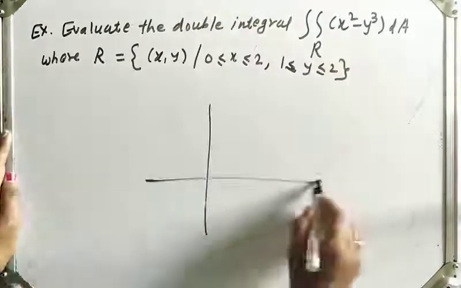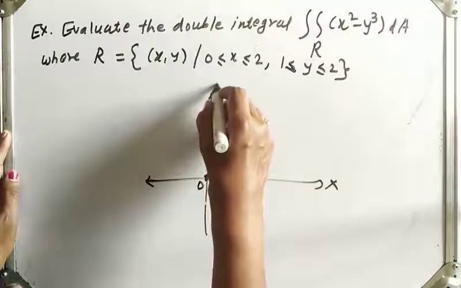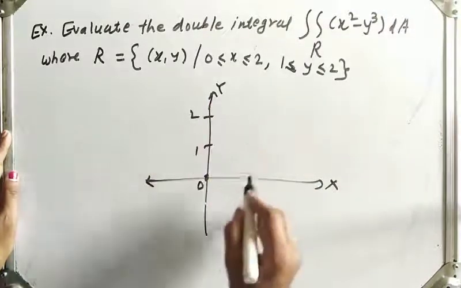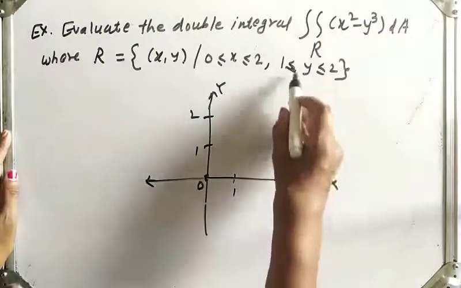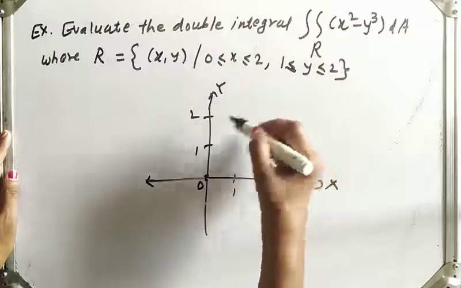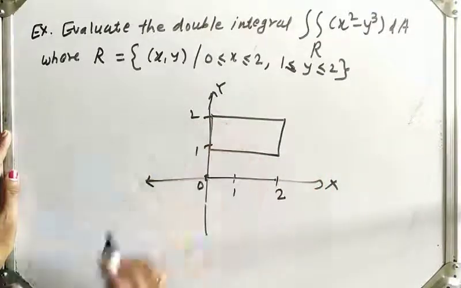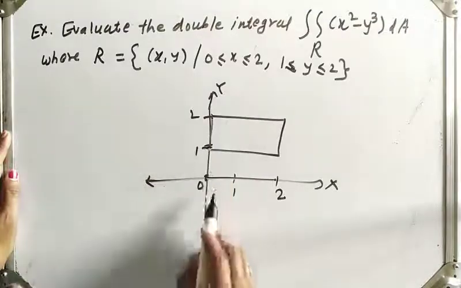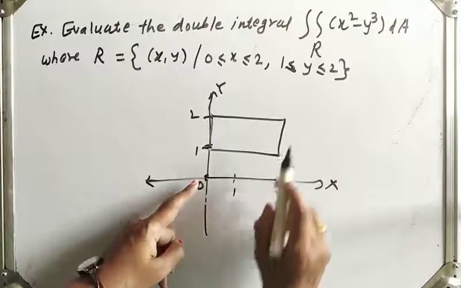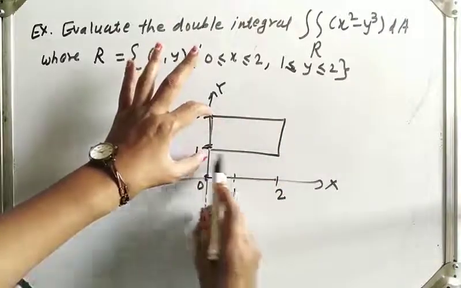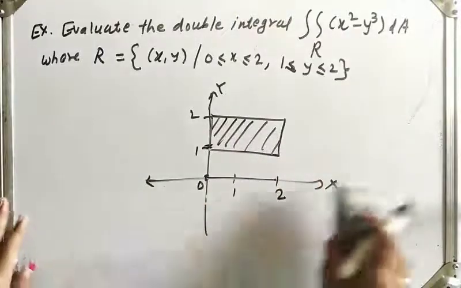What is given? The rectangle, with the x-axis and y-axis, marks 1 and 2 on each. X varies from 0 to 2 and y varies from 1 to 2, like this. So here our x is from 0 to 2 and y is from 1 to 2, so we get this rectangle. Okay, so let us solve.